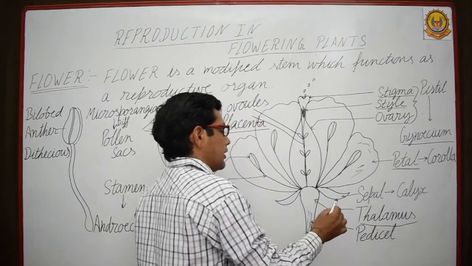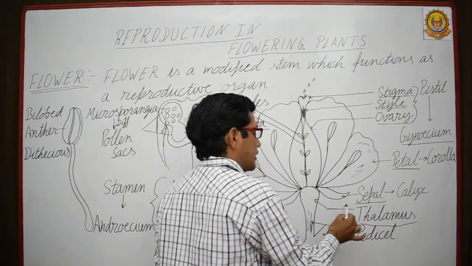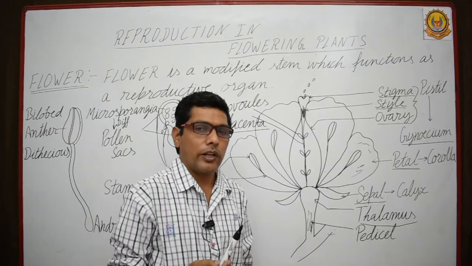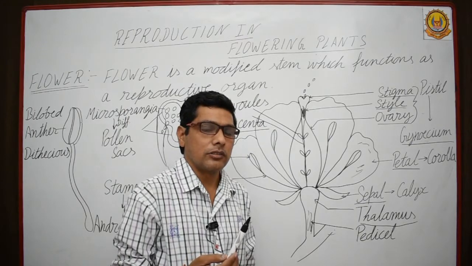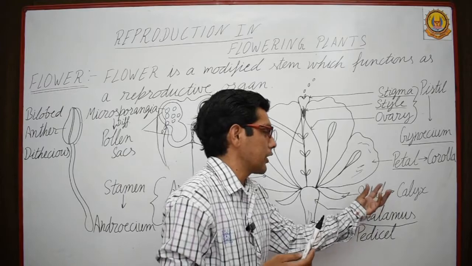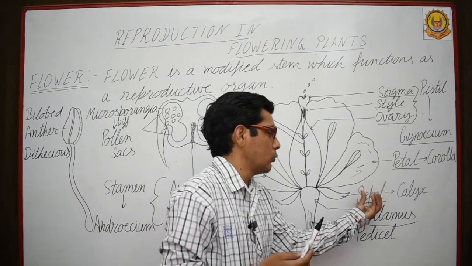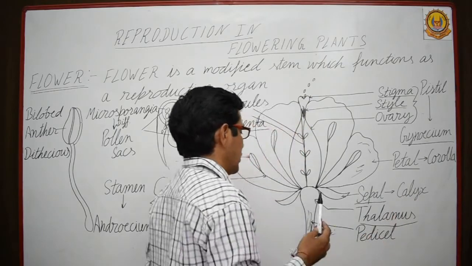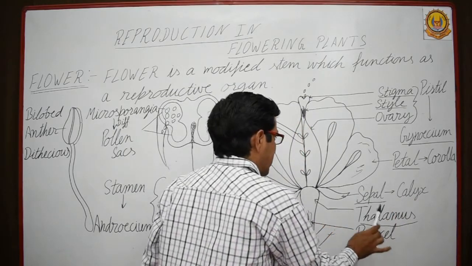The next part is sepal. Sepals protect the flower when the flower is in bud condition, and the group of sepals is known as calyx. I have discussed thalamus and pedicel.